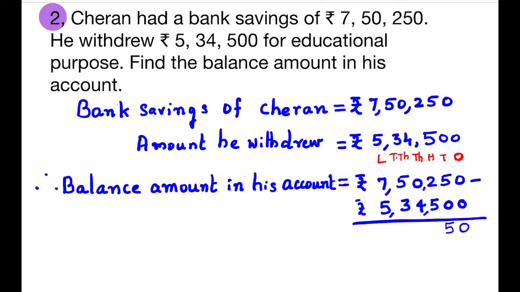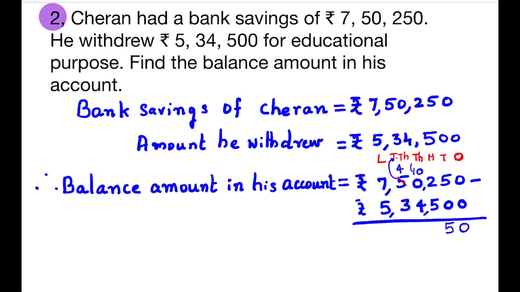We cannot subtract 5 from 2 because 2 is less than 5. The digit in the thousands place is 0. So, from 5 ten-thousands, we borrow a 10,000 and give it to the thousands place and make it 10 thousands. Now the 5 ten-thousands becomes 4 ten-thousands.